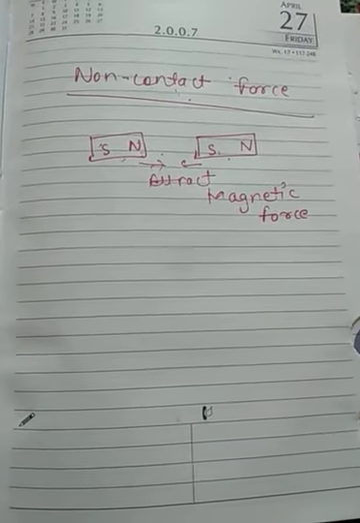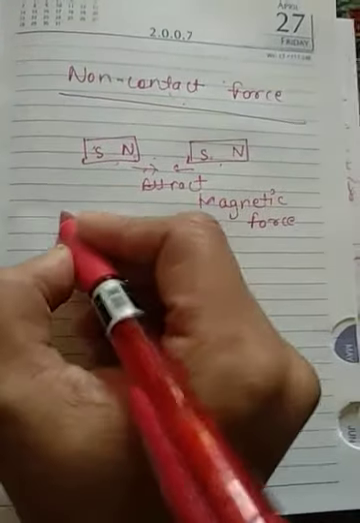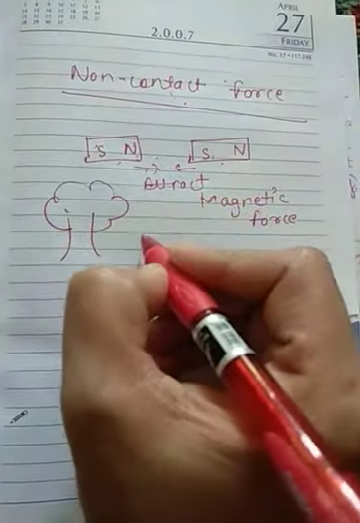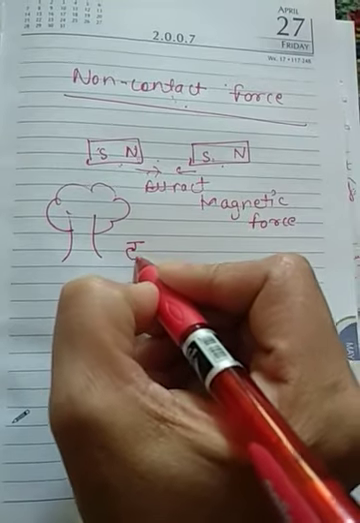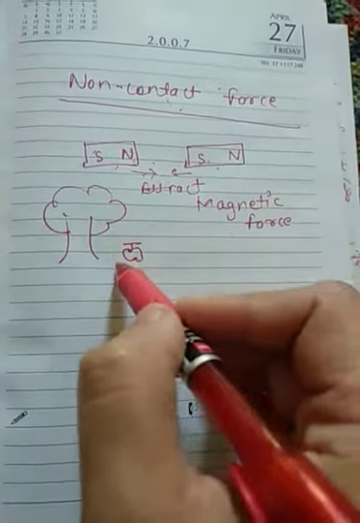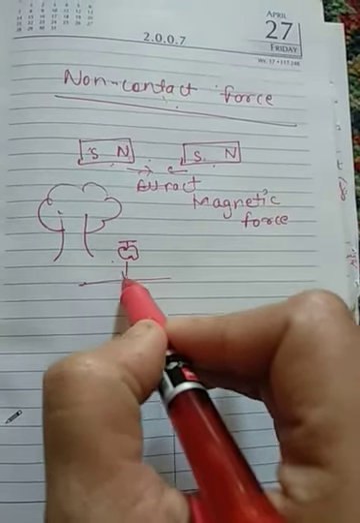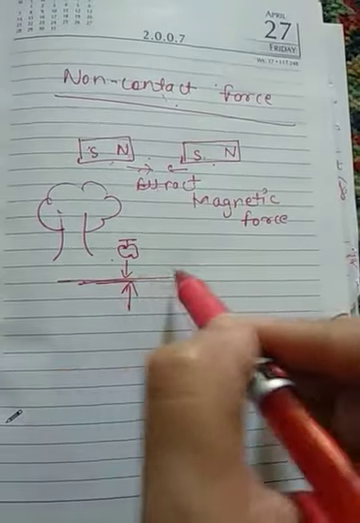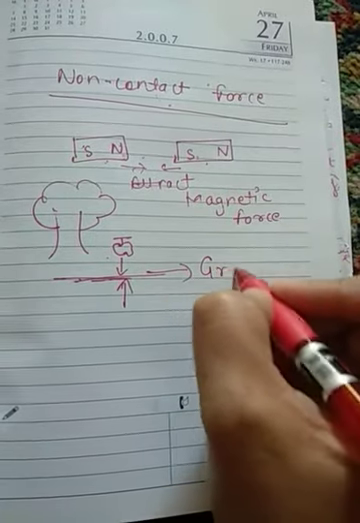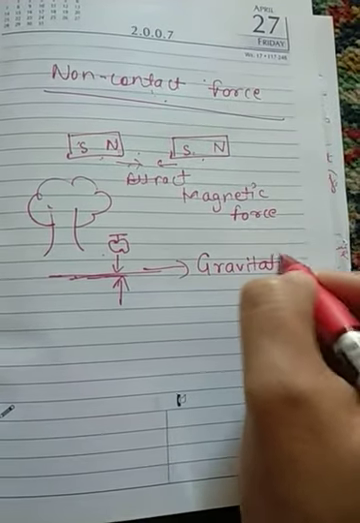Look at another example where an apple falls from a tree. Why does it fall to the ground? Why does it not fly in the sky? Because there is a force which is attracting the apple towards the earth. Due to this force, which is called gravitational force, it tends to fall to the ground.